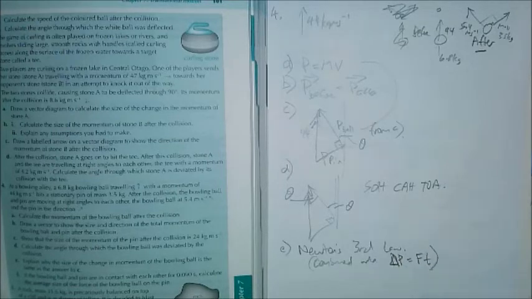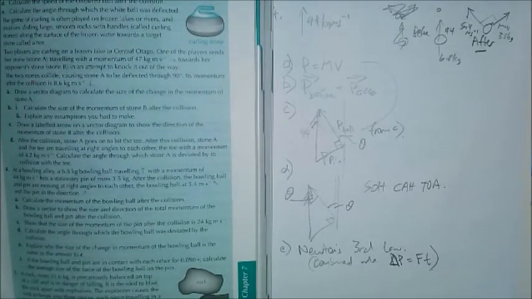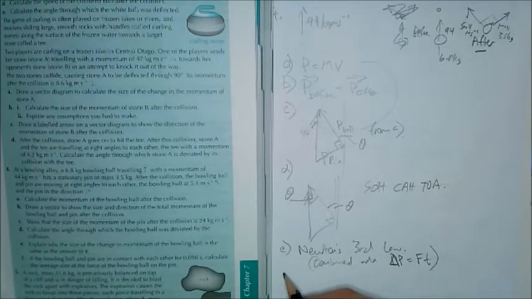Okay, so keep in mind what Newton's third law is: for every force there is an equal and opposite reaction force. When two things collide, one of those things sees a force in one direction, the other sees a force of equal size but in the opposite direction, and of course those forces must also last for the same amount of time. So the magnitude of the momentum change is the same, and the only thing different between the momentum changes is that they're in opposite directions. So try an explanation along those lines.